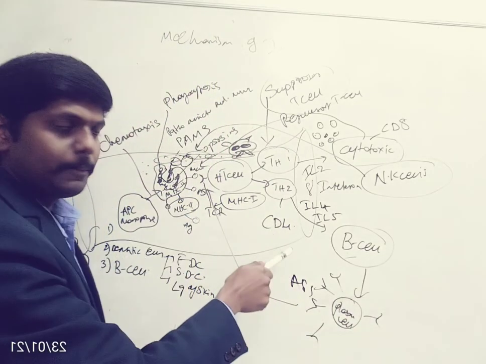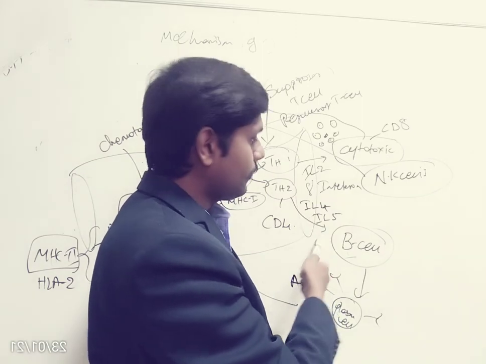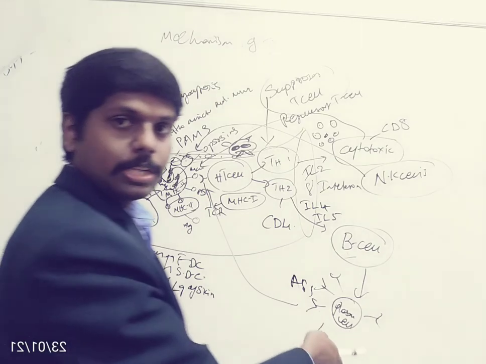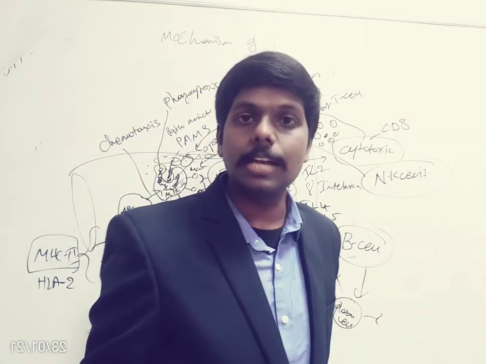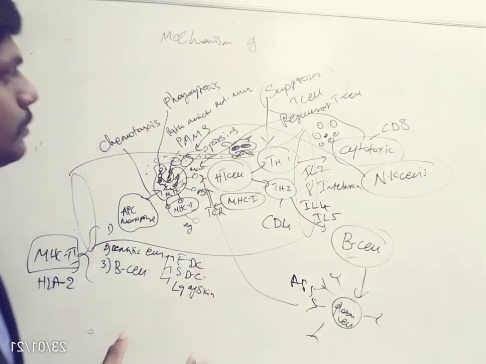Whereas the B cells will get activated by helper T cell 2. Helper T cell 2 will release interleukin 4 and interleukin 5, which in turn activate the B cells into plasma cells, and plasma cells will produce antibodies, and those antibodies will kill the pathogen. So this is how the mechanism of immunity occurs.